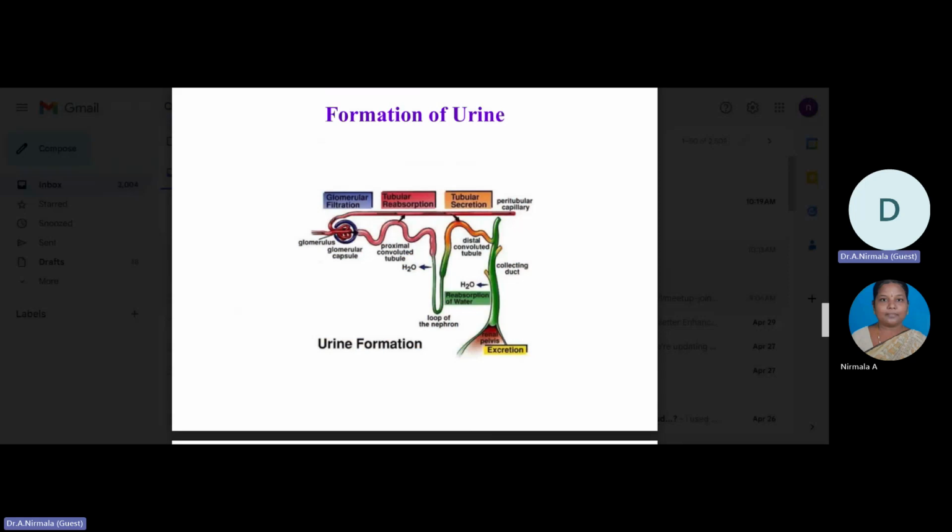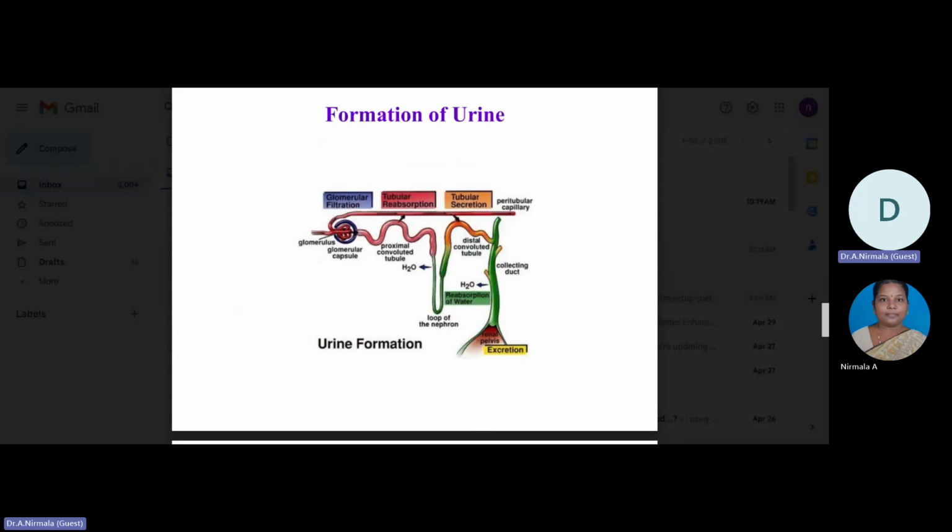The next step is tubular reabsorption. Reabsorption of water and nutrients such as glucose, amino acids, some salts like sodium chloride, and other useful materials to the body occurs from the proximal tubule into the blood. It is selectively reabsorbed, because excess salt, urea, and uric acid are not absorbed. Water is reabsorbed along the whole length of the nephron, especially in the loop of Henle.